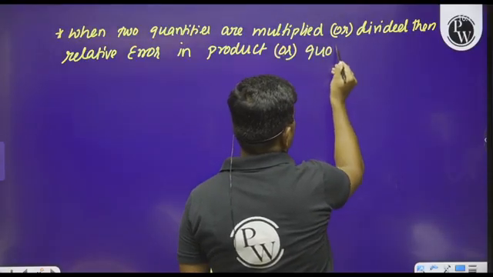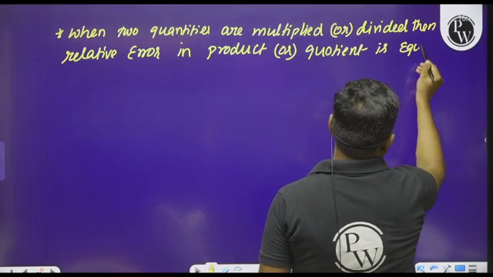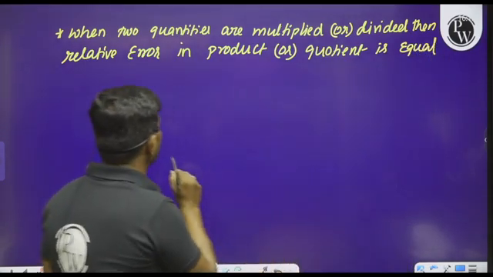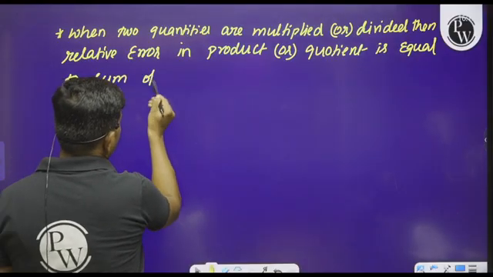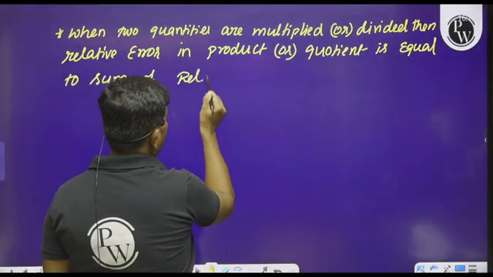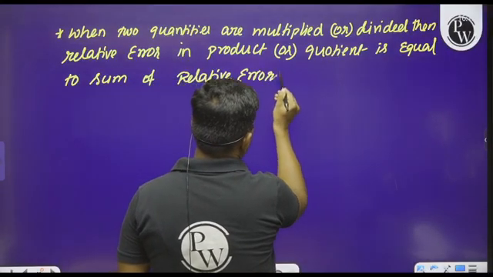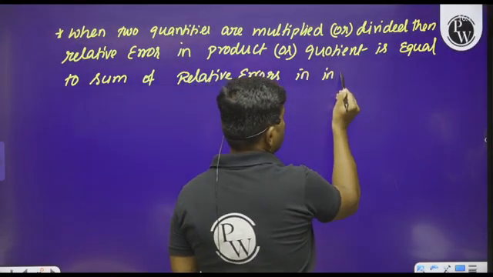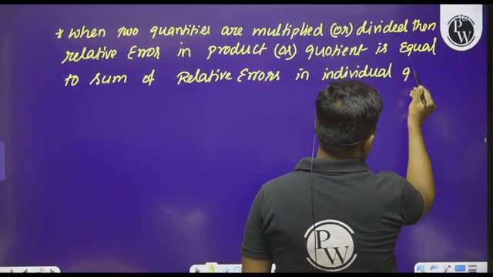Relative error in the product or quotient is equal to the sum of the relative errors in the individual quantities.